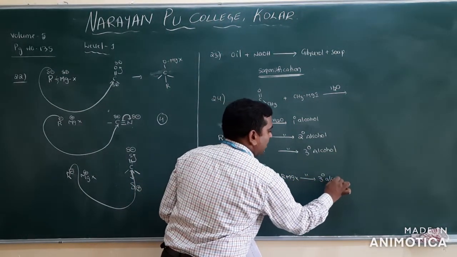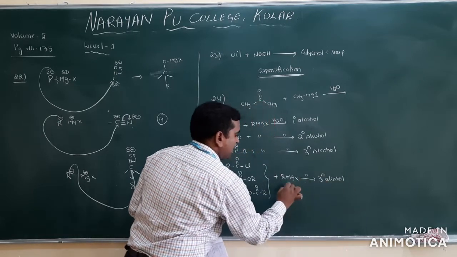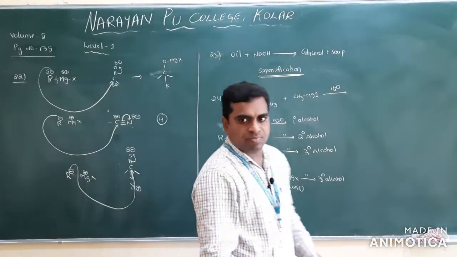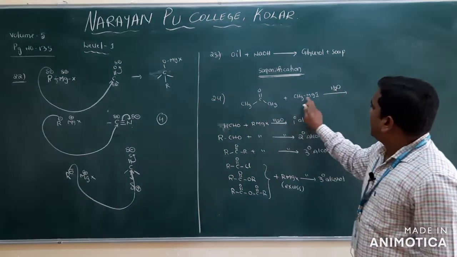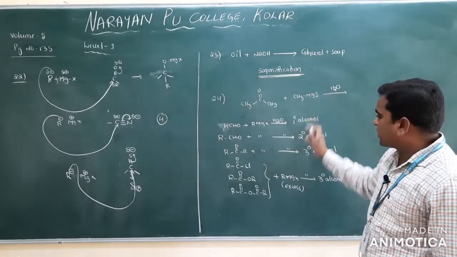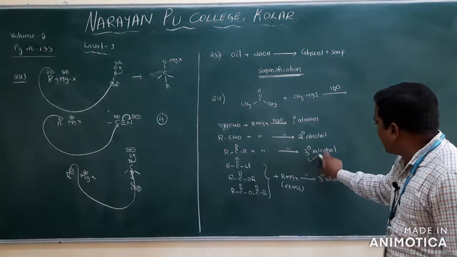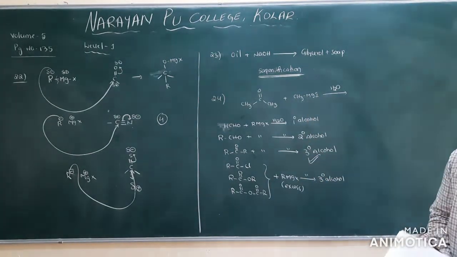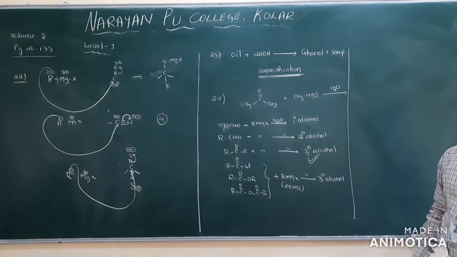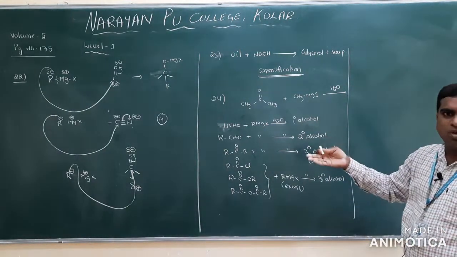You will get the alcohol; an excess amount you have to take. This we have already discussed. Clear? Now in this one they have given a ketone reacted with a Grignard reagent. Which alcohol should you get? Tertiary alcohol. Clear?